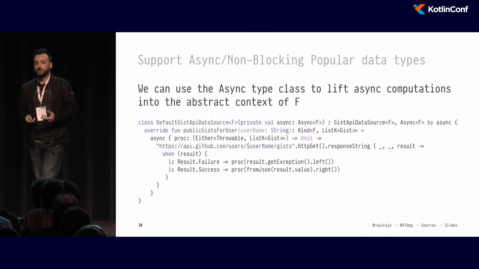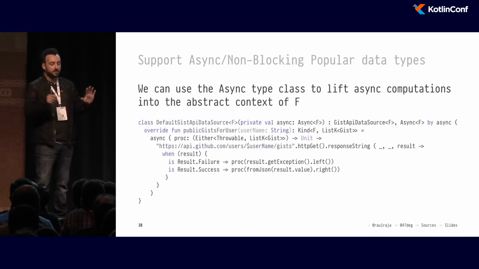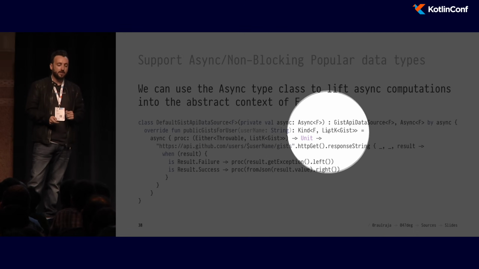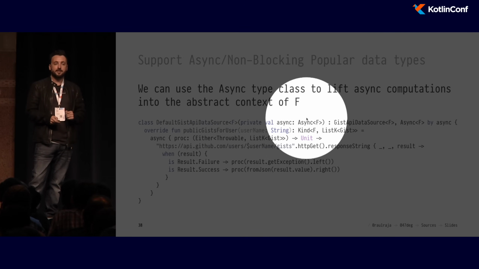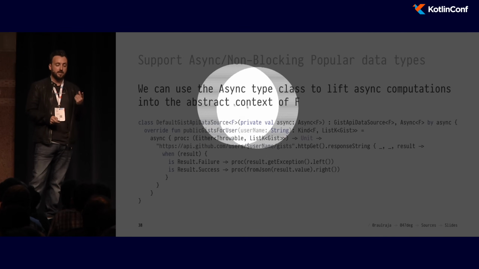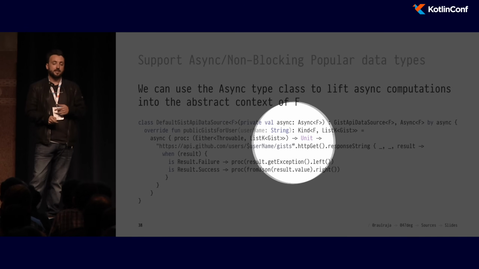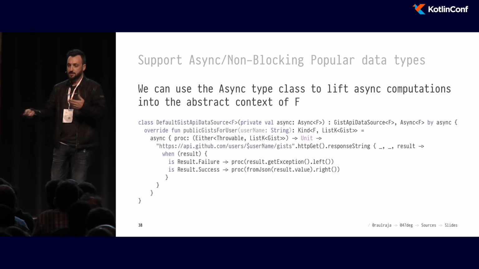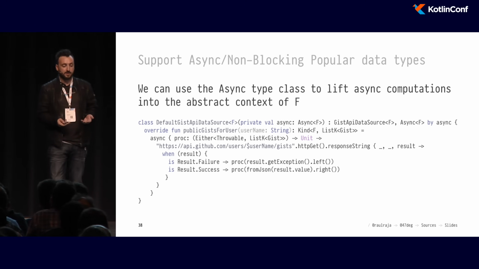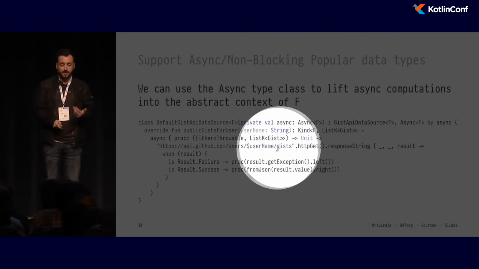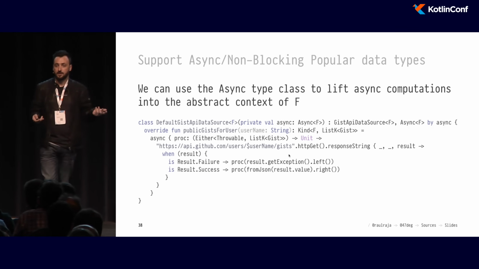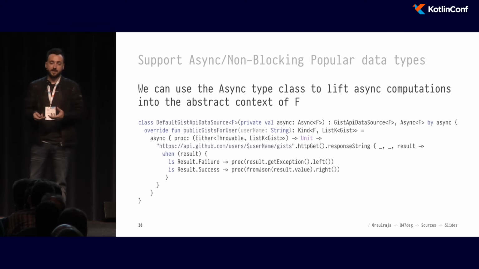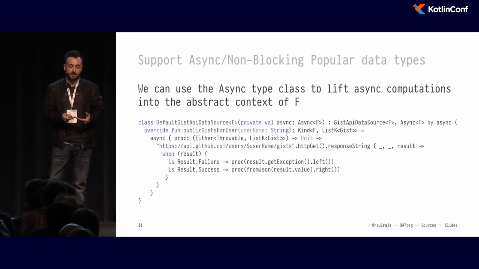So we can go back to our function, and then we can forget completely altogether that this was implemented with Kotlin coroutines. And for that, we're going to use the Async type class. The Async type class gives us a single combinator called async that sends us back a callback that we can invoke whenever a third-party async library finishes its computation. So imagine, in this case, we're using an HTTP client to get the gist, but this could have been Retrofit returning a result and a potential error. So this allows us to integrate with third-party frameworks that are not written in a functional style.